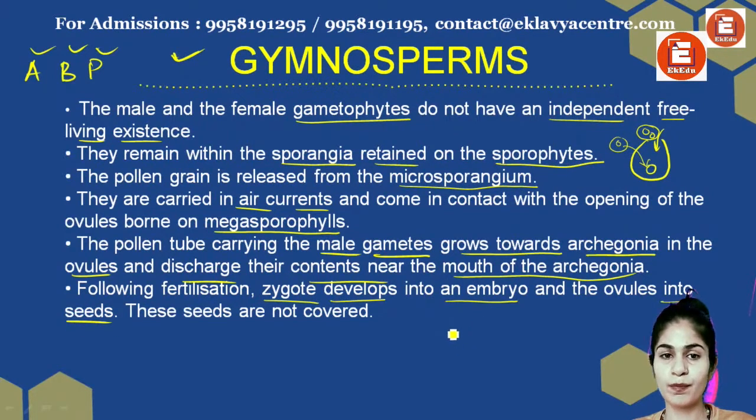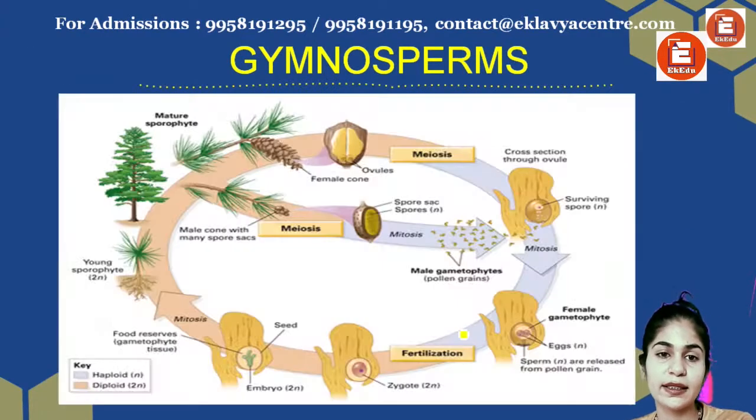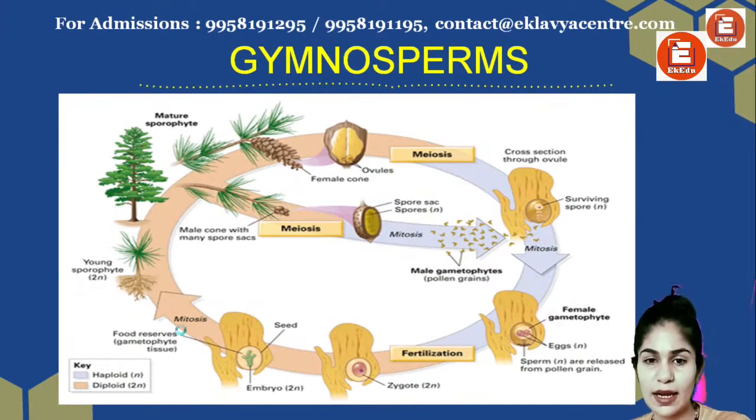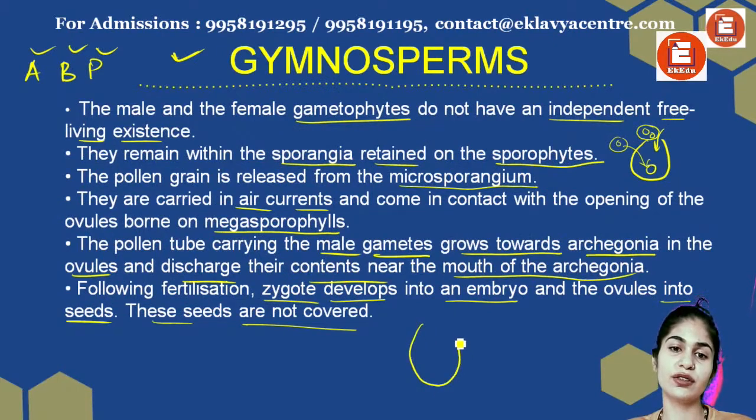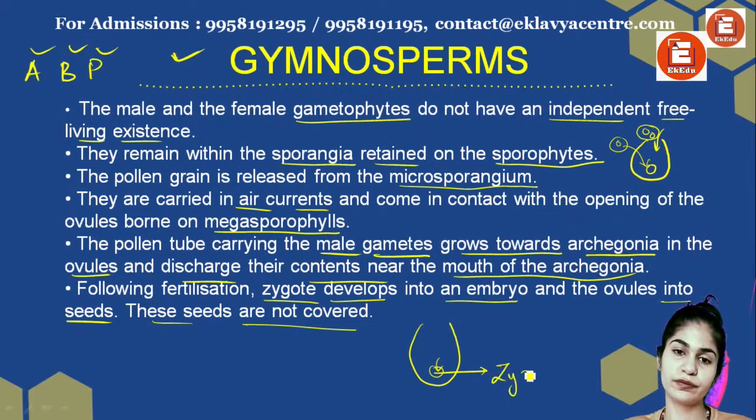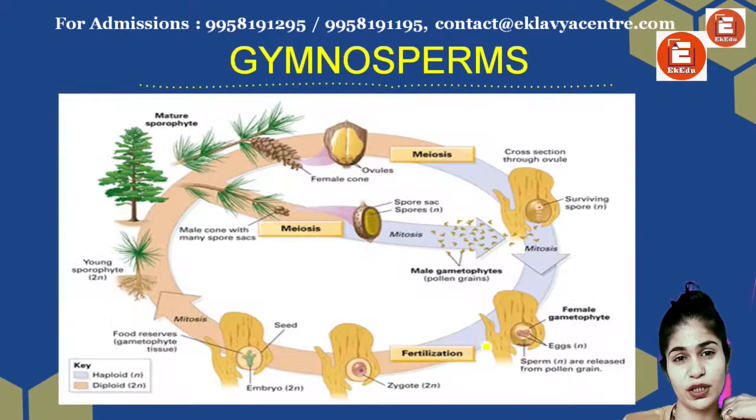So what will happen? The seeds are not covered. I think there's a diagram. Yeah, but before that, let me show you. So what is happening? This structure will develop into the zygote. This structure will develop into the seed. Right? So they will develop into larger forms.